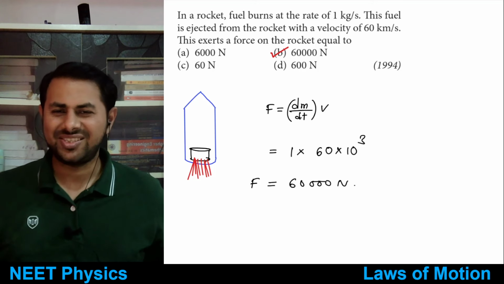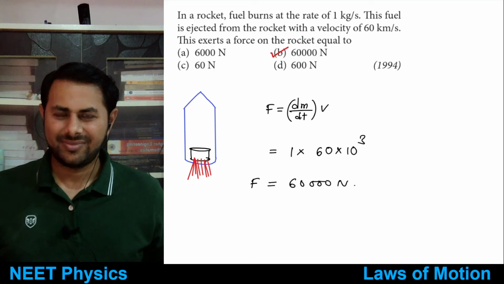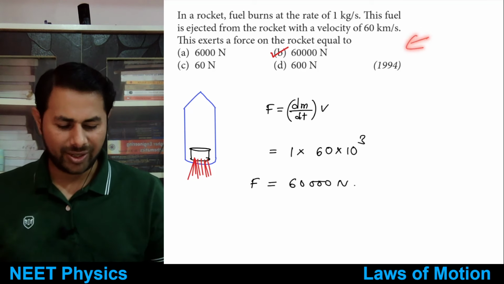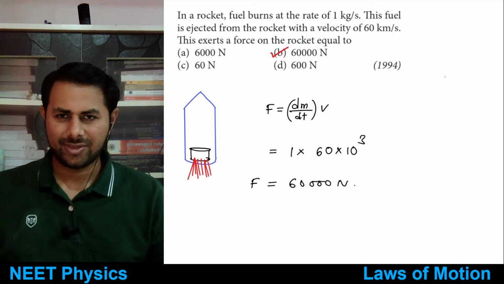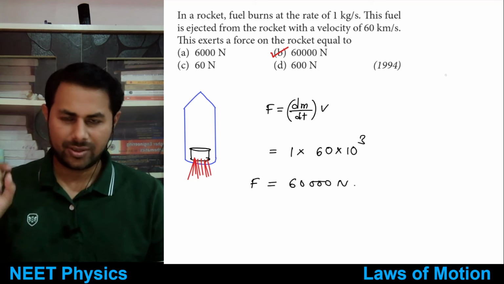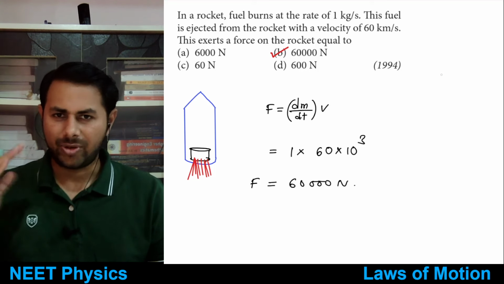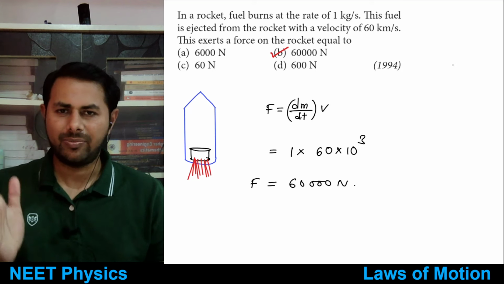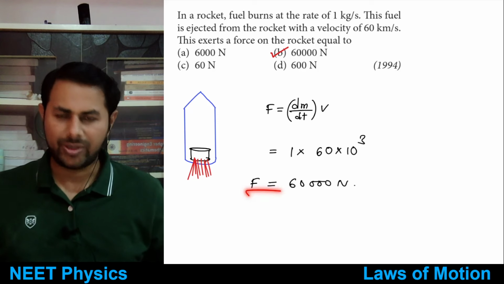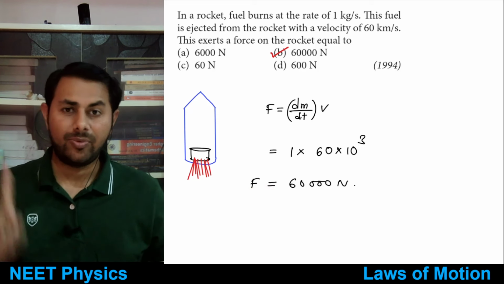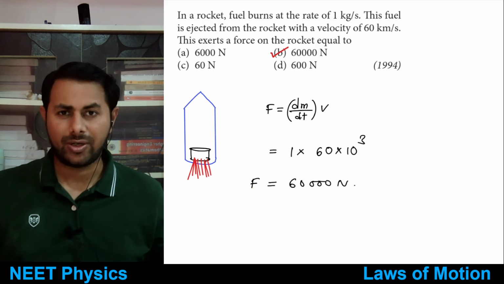Okay, answer to this is it depends, right? It's not given to us. So if rocket is not accelerating, okay, there are two ways. Rocket might be accelerating upwards, or rocket is moving with constant velocity. Rocket is moving with constant velocity, that means its weight is just balanced, right? So in that case the force will be equal to weight of the rocket. If rocket is accelerating upwards, then this force must be greater than the weight of the rocket, right?